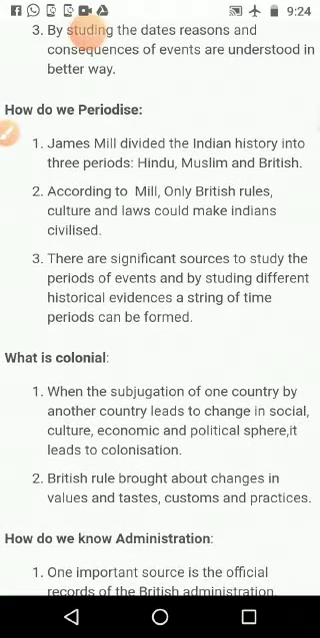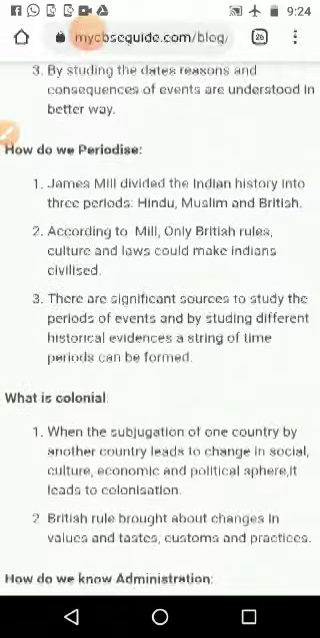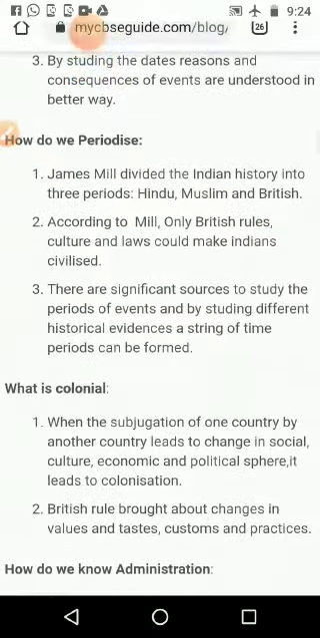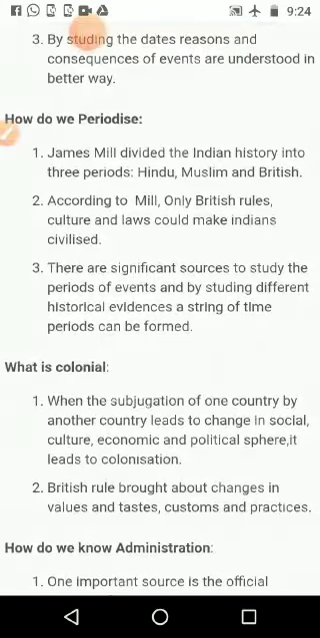How do we periodize? James Mill divided Indian history into 3 periods: Hindu, Muslim and British. According to Mill, only British rule, culture and law could make India civilized. James Mill was not from India, and he wrote history for British people. So what he is saying is that when British people came here to India, only then did we start to become cultured, or start to get our own law. Who explained this? James Mill.